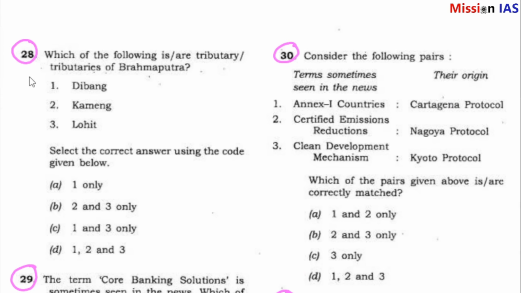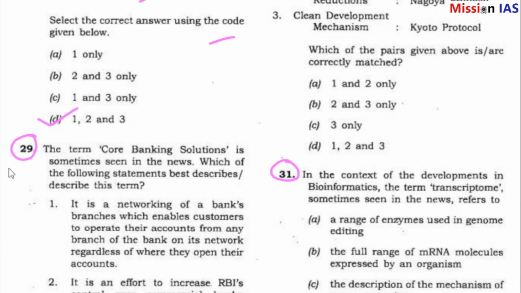Question number 28. Which of the following is a tributary of Brahmaputra? Dibang, Kameng, Lohit. Select the correct answer using the codes given below. This is a very easy question. When you read the river systems, you can easily get the answer. Dibang, Kameng, Lohit all are tributaries of river Brahmaputra.